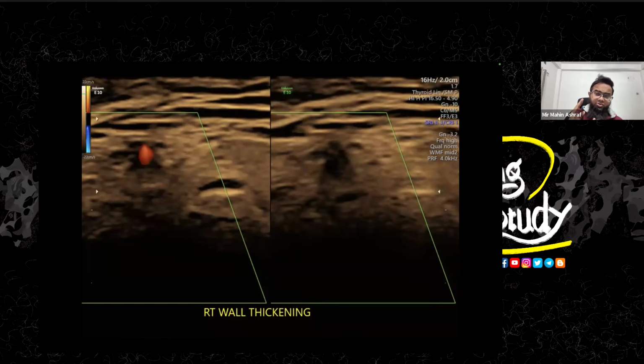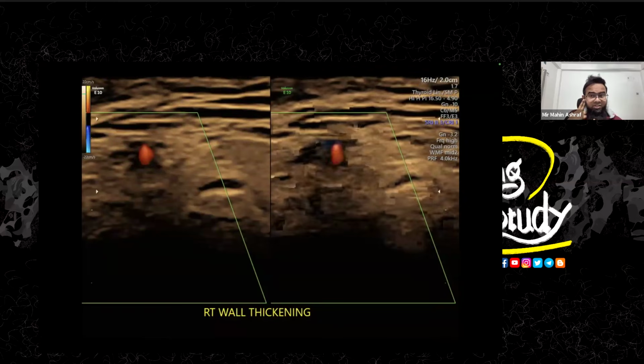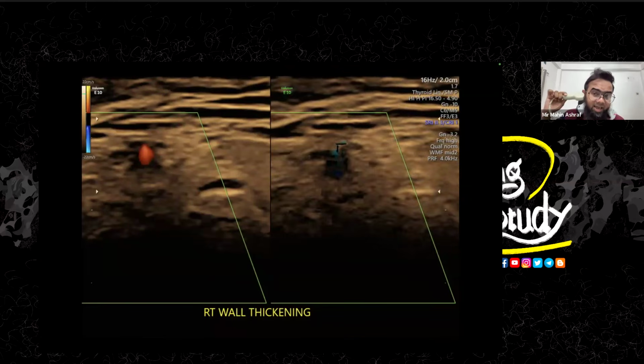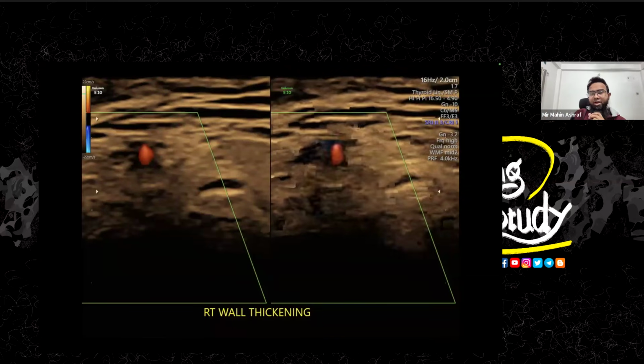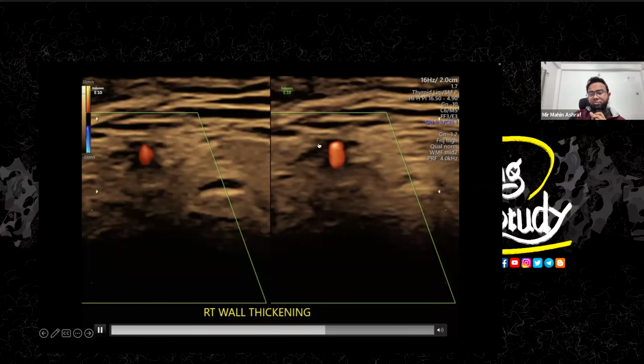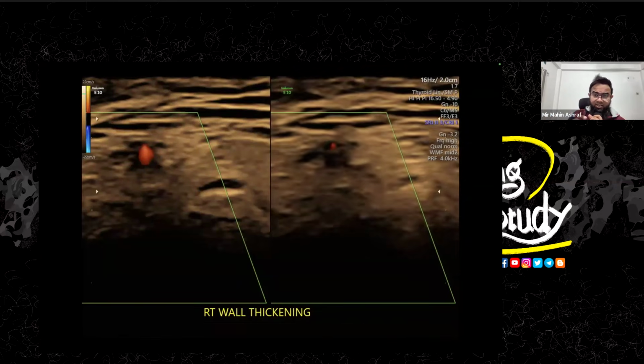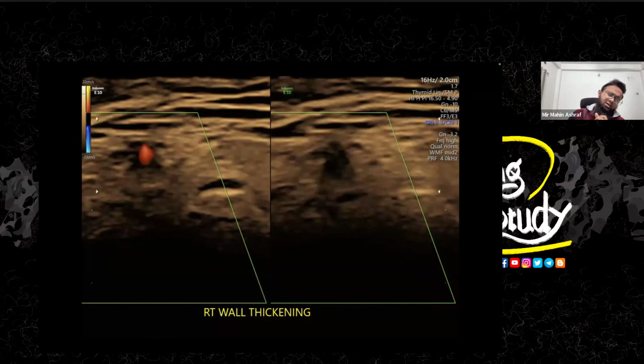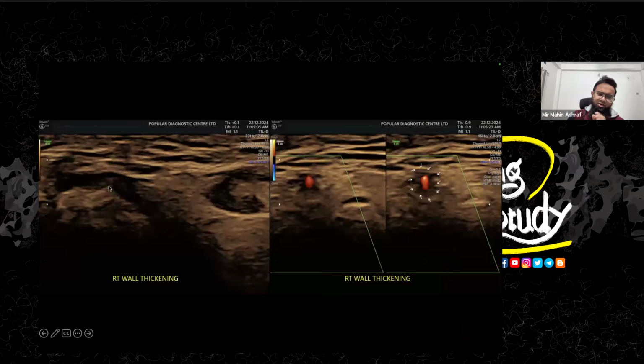Whenever you are trying to see the superficial temporal artery, you definitely should put the transducer longitudinally and transversely. Here on transverse section, you can see this hypoechoic thickening, which is the feature of giant cell arteritis, or superficial temporal arteritis. Okay, so let's look here. This is the hypoechoic thickening on long section without Doppler.